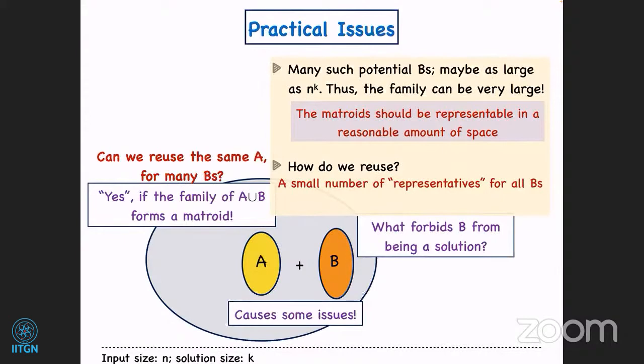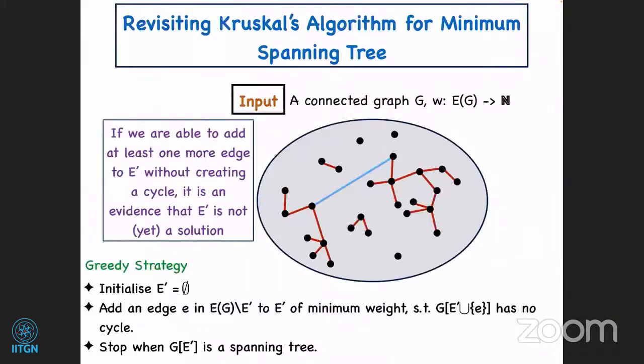Okay. So if you look at our minimum spanning tree example, if you look at the kind of partial solutions we have there, they are forests. So notice that to store all possible forests in a given graph, we don't actually need to store all such forests explicitly. We can store it implicitly. In particular, we can store it as a graph itself.